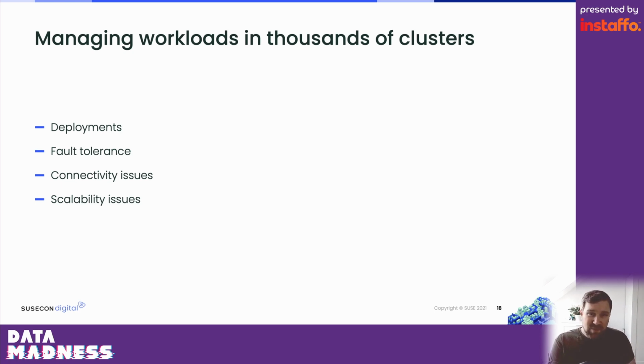A central management system can be a great starting point, because what I can do is ask Rancher, hey, give me a list of all my clusters with all the information I need to connect to the Kubernetes APIs. And then in a naive approach, I can just, in a script, iterate over all of them. And every time I want to deploy a new version of an application, I connect to every one of those Kubernetes APIs and tell them in a loop over every cluster, hey, please update this deployment, please update these containers. And this will work.